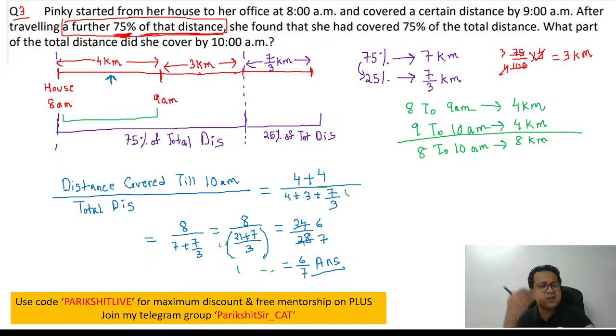Because it's a fraction, at the end of the day, we are looking at something divided by something. If you take some other number, you'll get the same answer. The only thing is calculations will become a bit complex. But otherwise, answers will not change. Why will the answer change? Go ahead and assume any number. The only thing you remember is if you are looking at 75%, 75 by 100 is 3 by 4. So probably assume a number divisible by 4. 400, 40, 8, 12, any number, but divisible by 4 will make your life easy. Make sense? Okay. Got it.